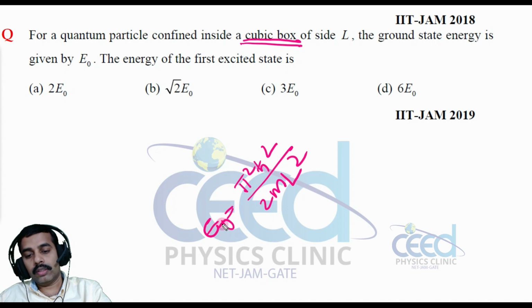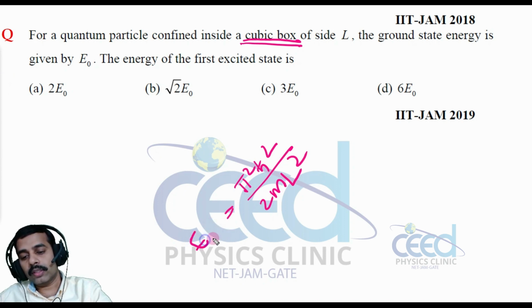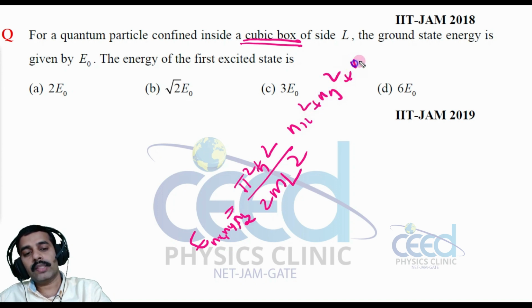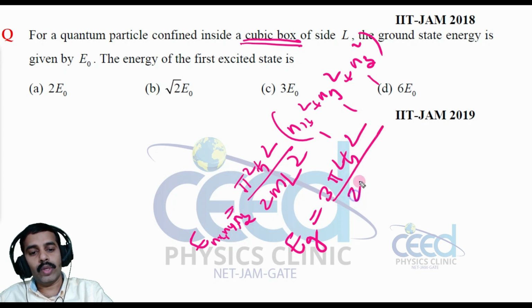For the 3-dimensional box, E of nx ny nz is proportional to nx square plus ny square plus nz square, right? So for the ground state, nx is equal to 1, ny is equal to 1, nz is equal to 1. So the ground state energy is 1 plus 1 plus 1, that is 3 pi square h cross square divided by 2 m L square.